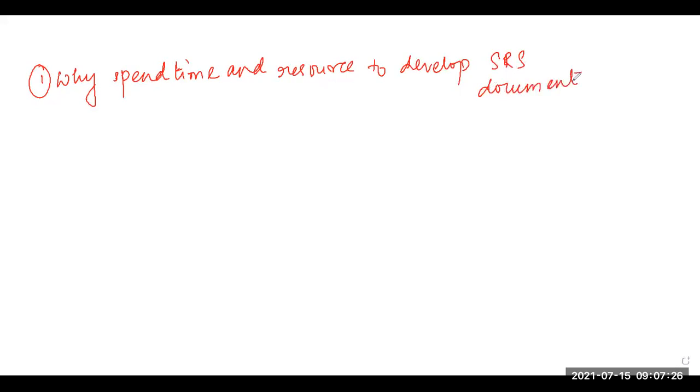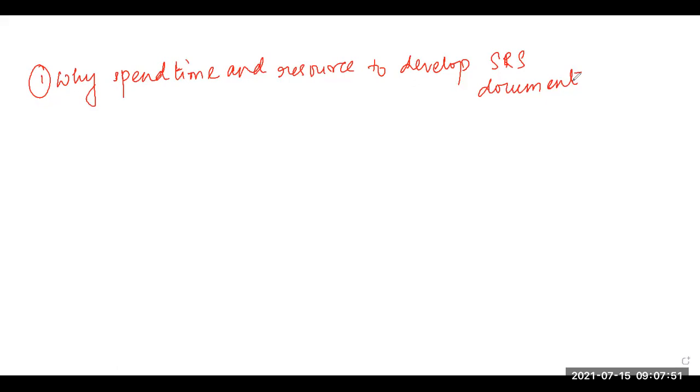Okay. So we know that a good SRS document will have a variety of usage. The primary intention of making an SRS document was to start the software development work easily. But apart from just helping in the software development work, it also has a variety of uses.